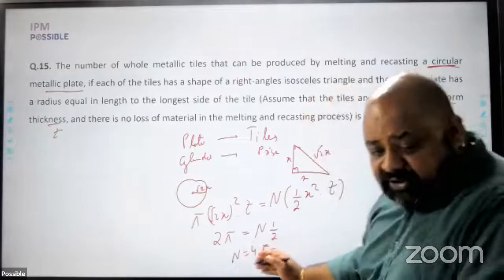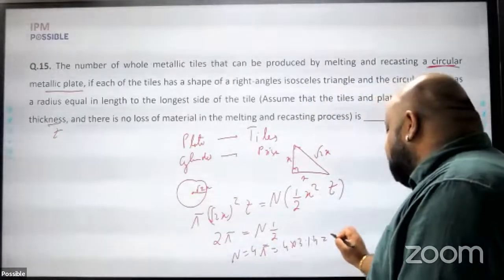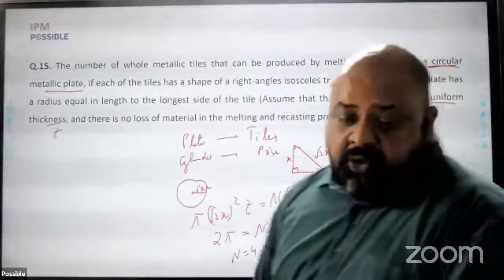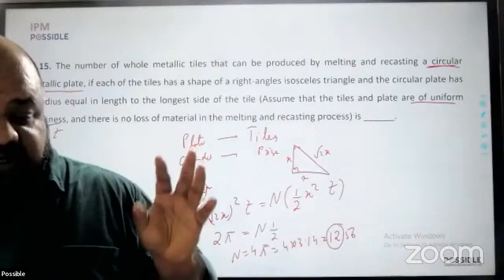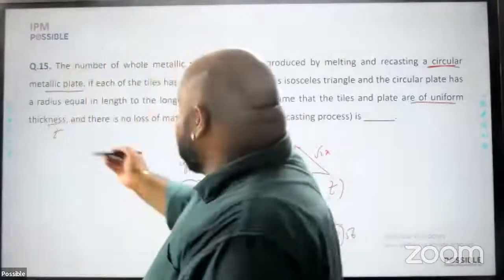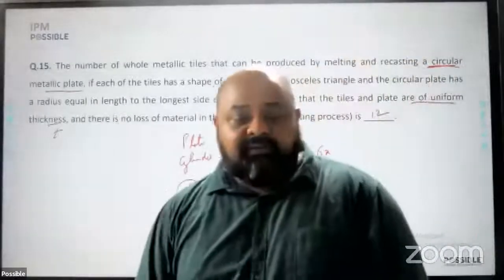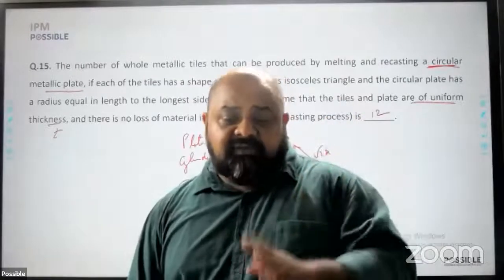Because pi is approximately 3.14, this will become 4 into 3.14, which is 12.56. So how many tiles can be made? 12 tiles can be made completely. Then some amount of material will be left behind. So the answer here becomes, how many tiles are formed in this process? 12. Mensuration basic question. You just have to equate the formula and solve.